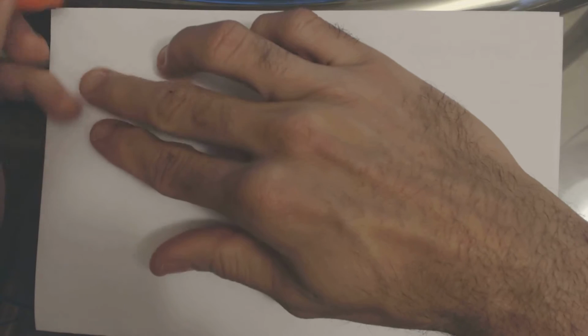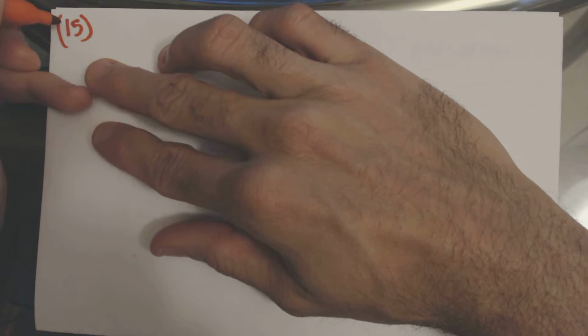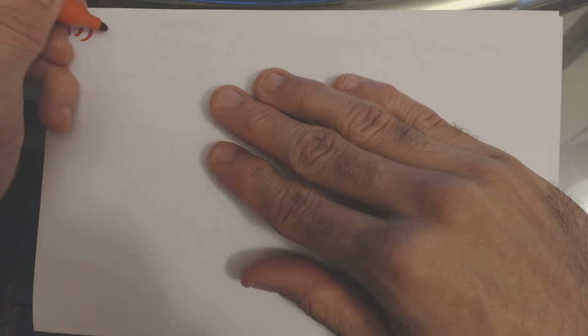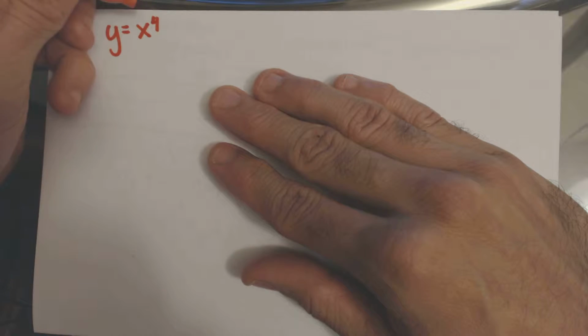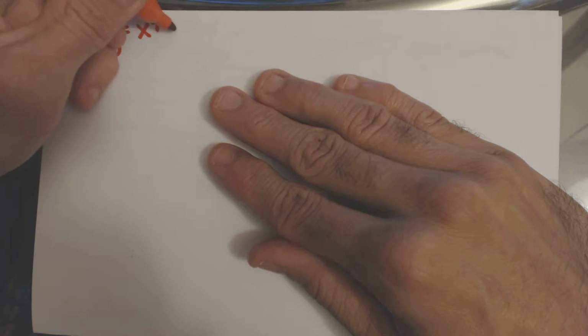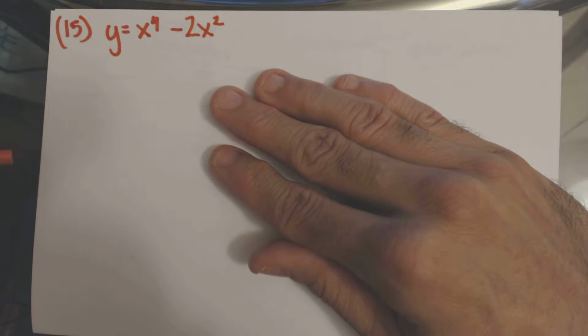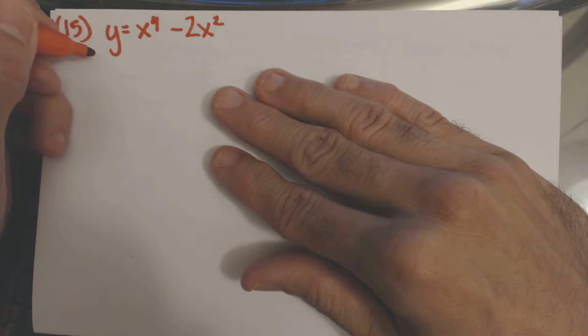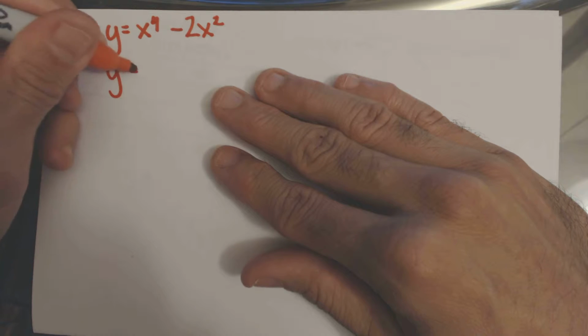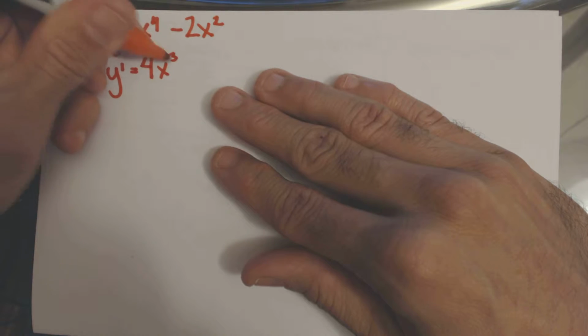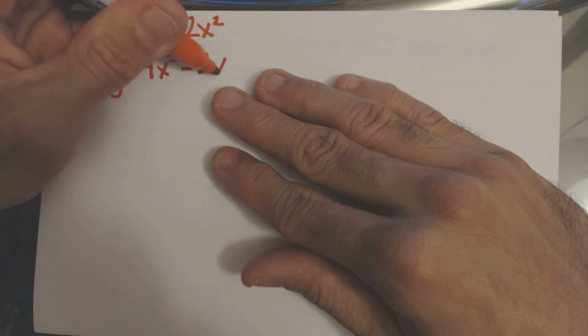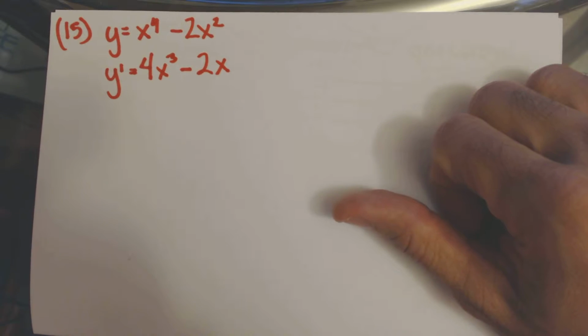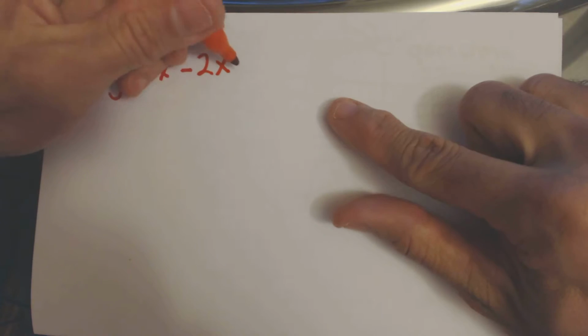All right, we are continuing with section 13.1, relative extrema, and we are doing problem number 15. So we've got y equals x to the fourth minus 2x squared. So actually, let's just take the derivative. The derivative is going to be 4x cubed minus 2x. And now we're going to identify the critical values by setting this equal to 0.